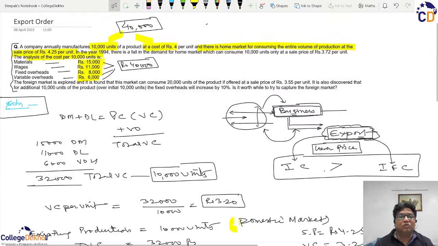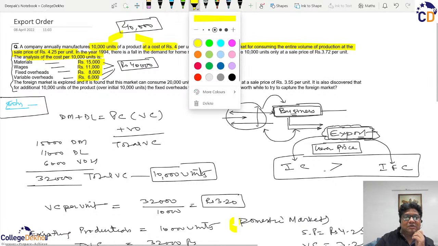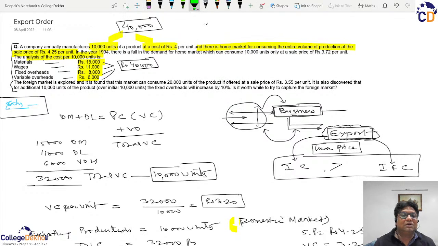Now we will again go to the question to see what else it wants from us. So I am changing the highlighter to just understand that now the data will change because this was all existing. Now this is saying for the next year.